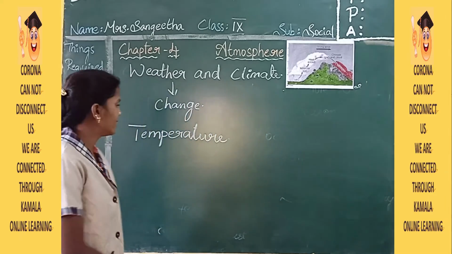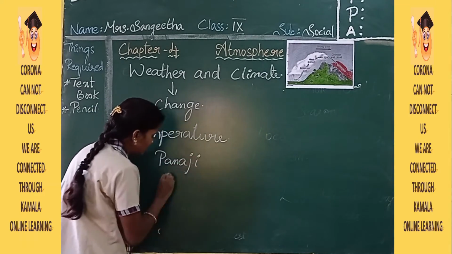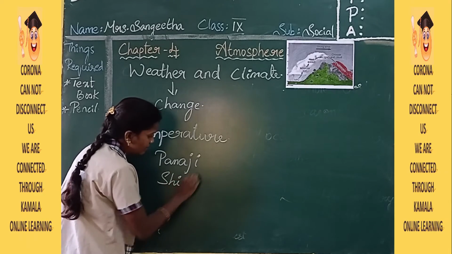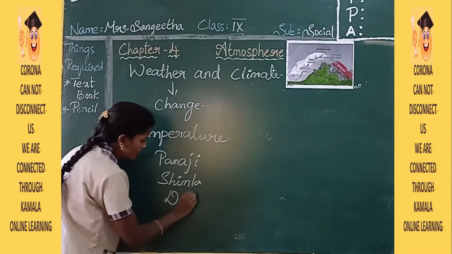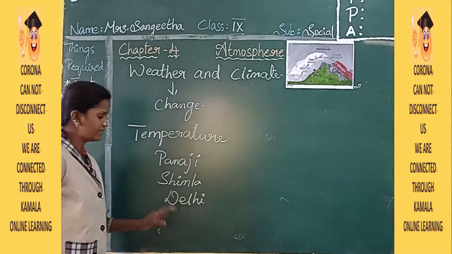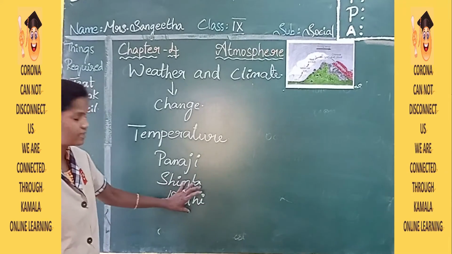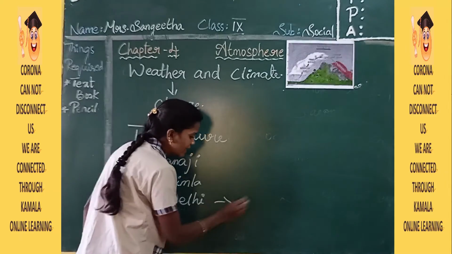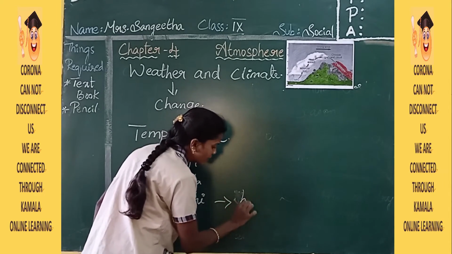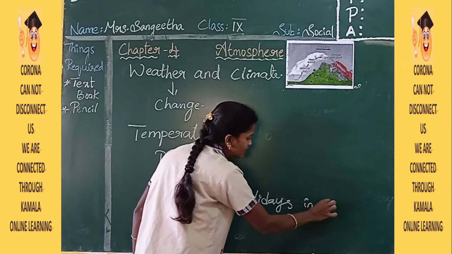See, they have taken three places: Panaji, Shimla and one more, Delhi. Yes, nowadays in the winter season, if we take the city of Delhi, it will be very cold and especially they will get holidays in the winter season.